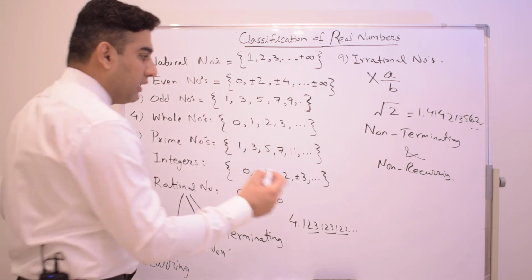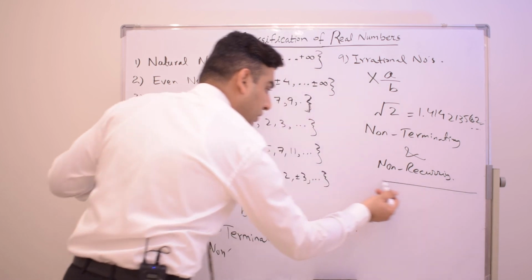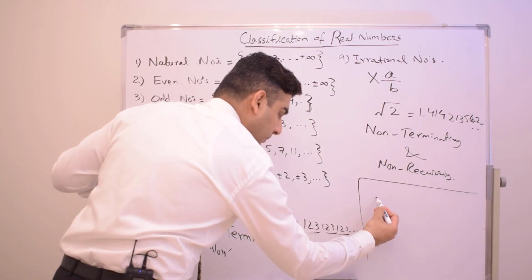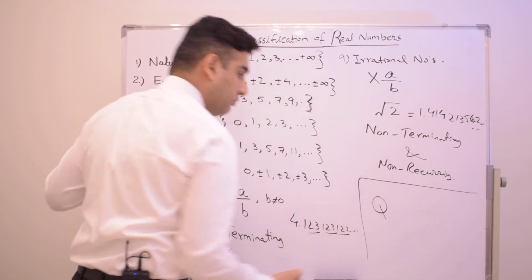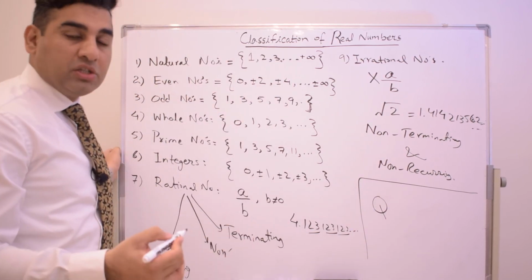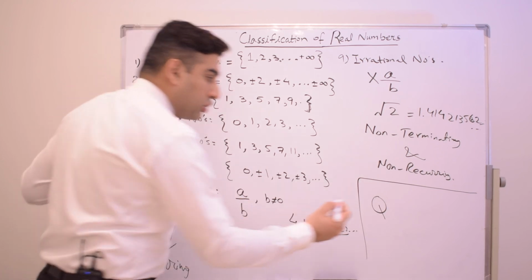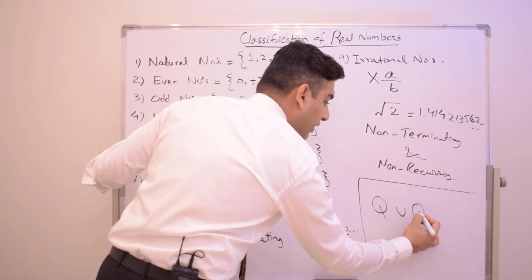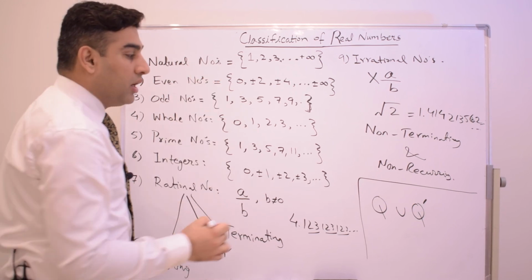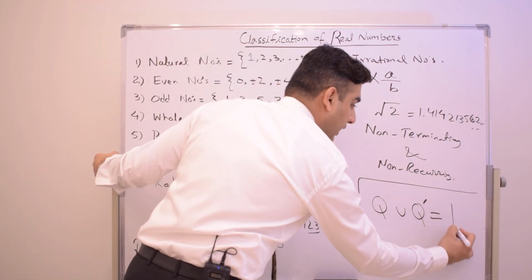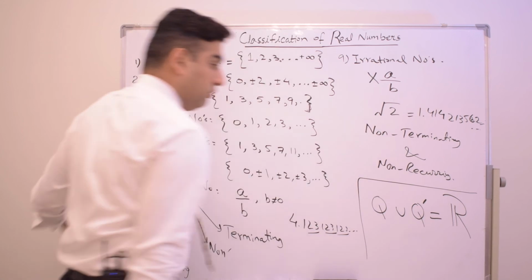And finally, the symbol for rational numbers is Q. Usually in mathematics, rational numbers are represented by Q. So Q union irrational, which is Q prime or Q dash, the union gives us the set of real numbers.